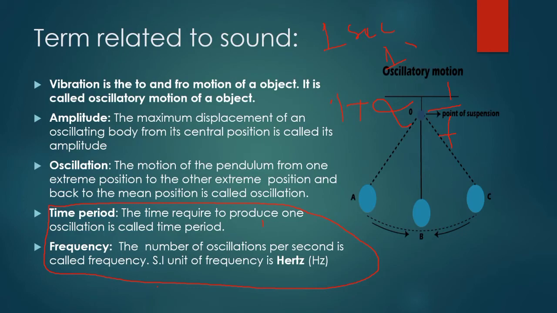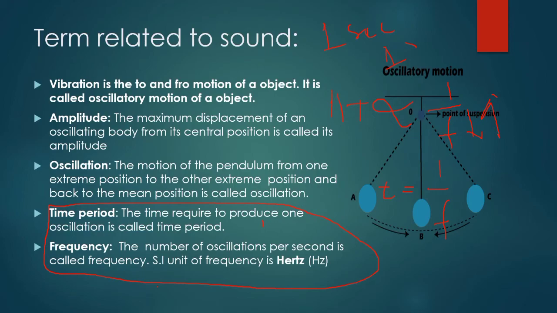If the time period increases, the frequency will reduce. If the frequency increases, the time period will reduce. So T is equal to 1 by f.